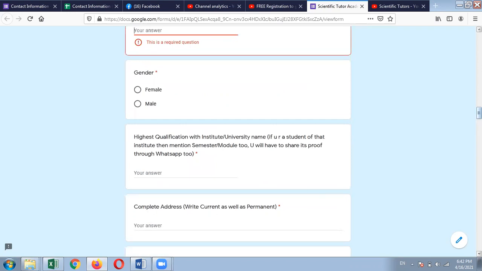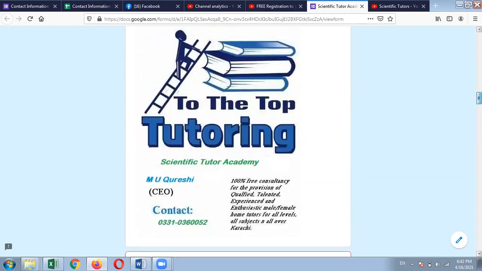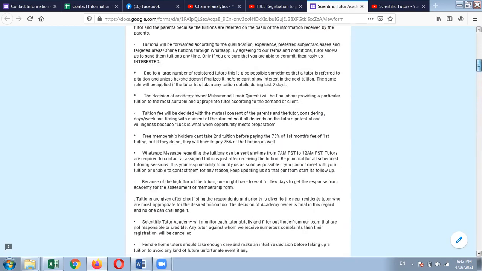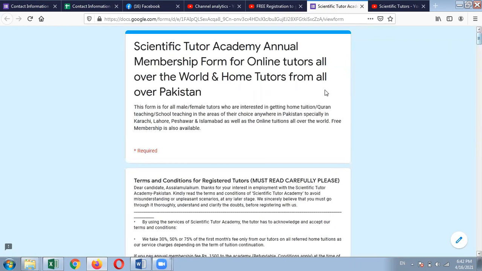Since I didn't fill in any of the required options, my form is not successfully submitted. You can see here, an automatic message arrived that this is a required question. You'll have to respond. So this is how you can fill up the online membership form, and these are the salient rules and regulations of Scientific Tutor Academy. I hope you have understood the rules, and I'd prefer you to read all the rules again whenever you are going to fill up the online membership form.